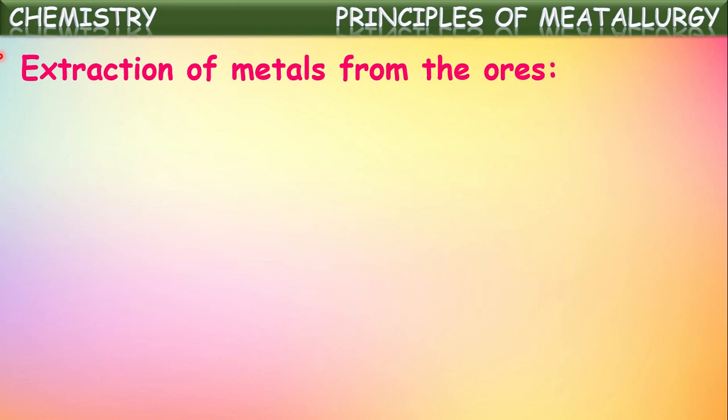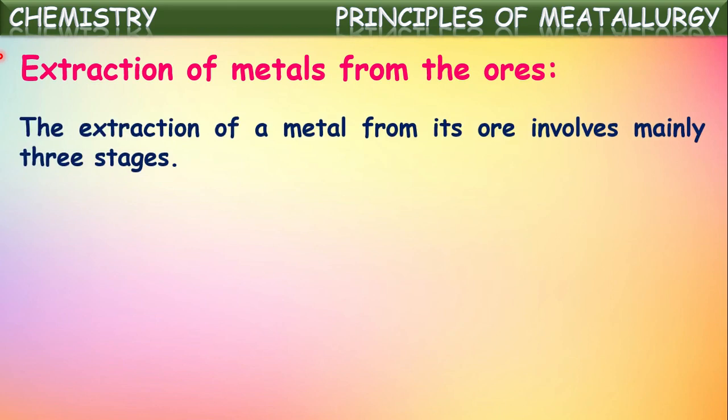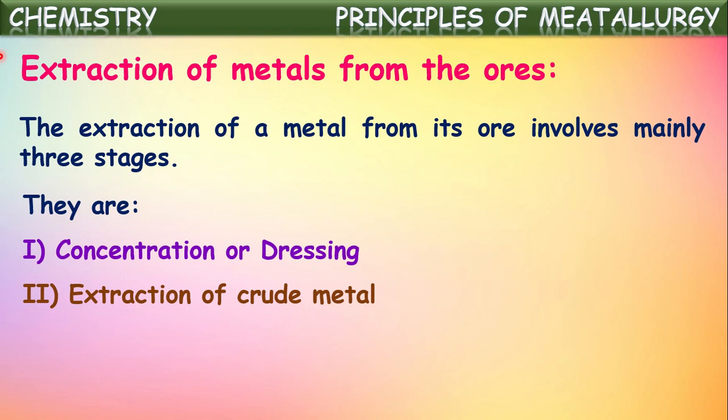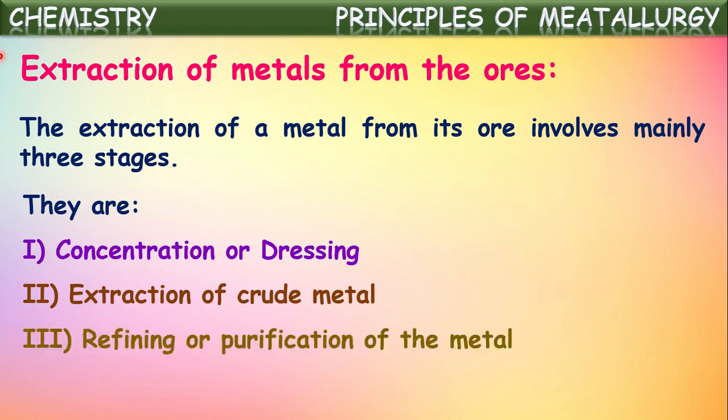So actually the extraction of metals from their ores involves different steps, mainly three stages. They are concentration or dressing of the ore, extraction of crude metal, and refining or purification of the metal. What is the first one? First the ore is to be collected from the earth crust. From that ore, pure metal is to be extracted. This can be done in majorly three stages. First among those is concentration or dressing of the ore.